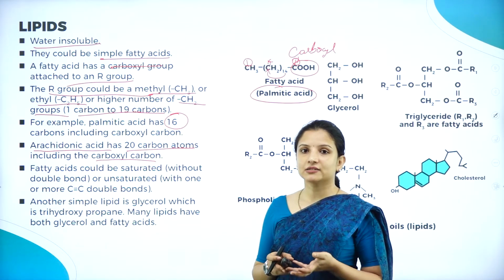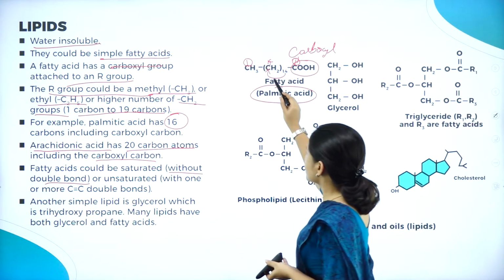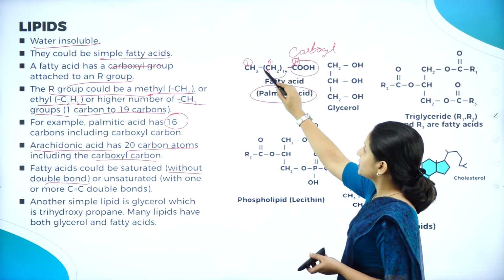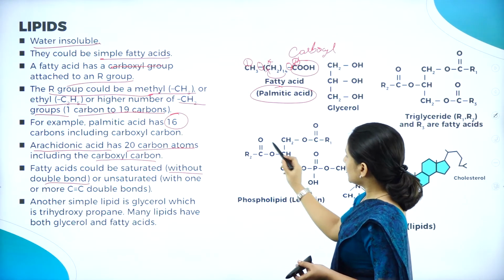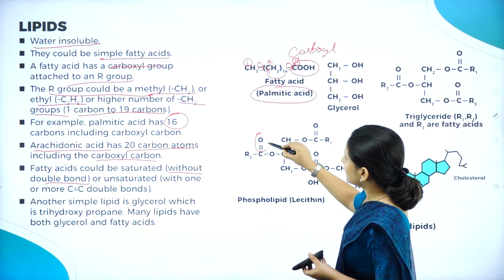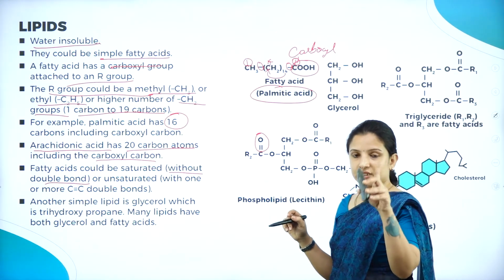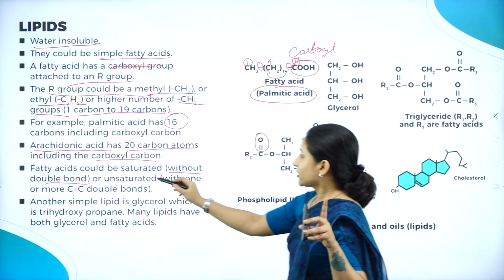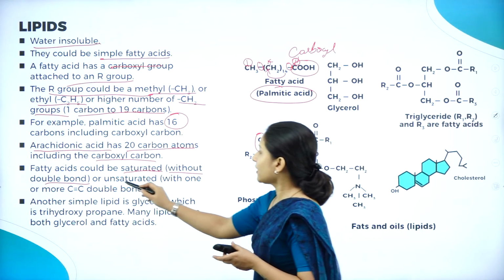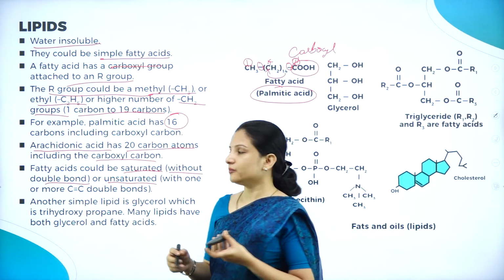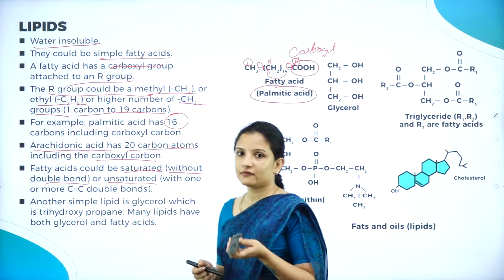Saturated fatty acids are those which do not have a double bond. Here this is a saturated fatty acid. Why? No double bonds are present. Can you see here? This is a single bond. What is a double bond? This is the unsaturated fatty acid, because it has a double bond. So remember, if a lipid molecule is made up of single bonds, then it is a saturated fatty acid, and if it has double bonds, then it is unsaturated, that is, one or more double bonds. Say for example, here one or more double bonds are there, that is why it is an unsaturated fatty acid.